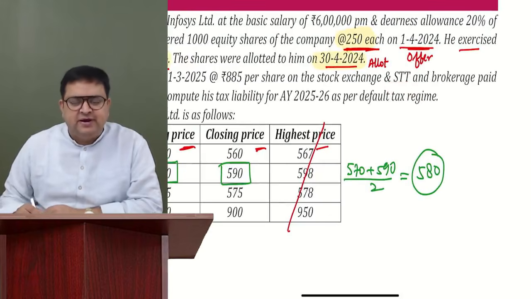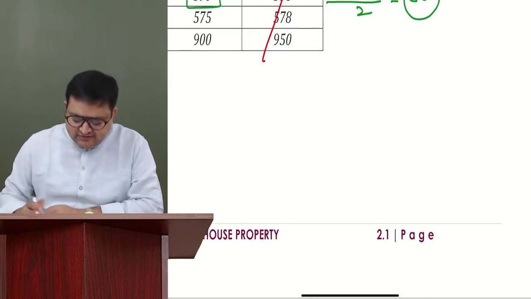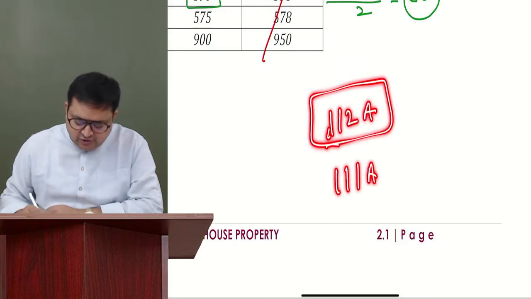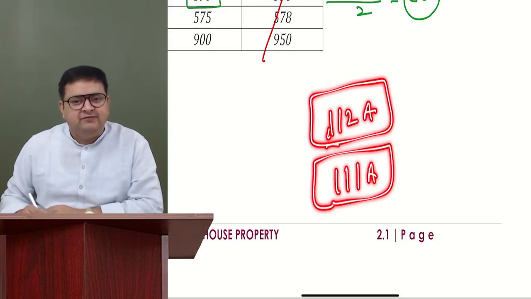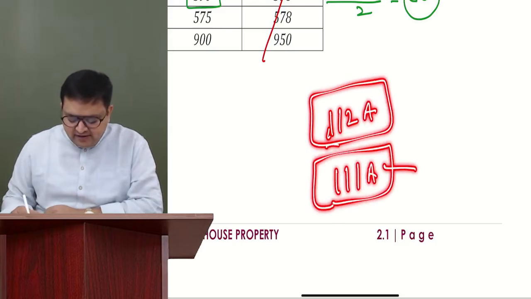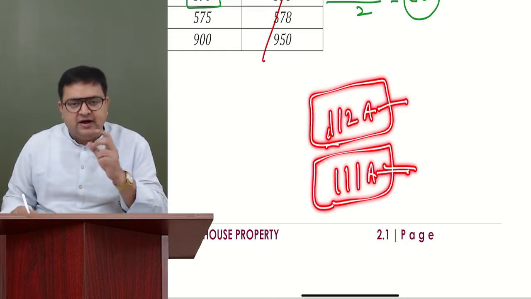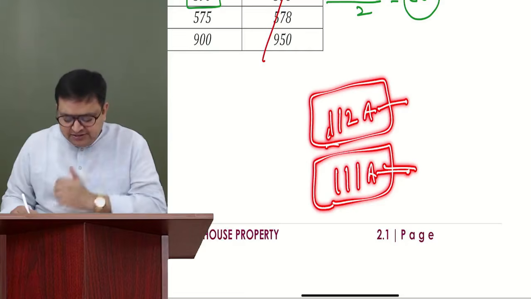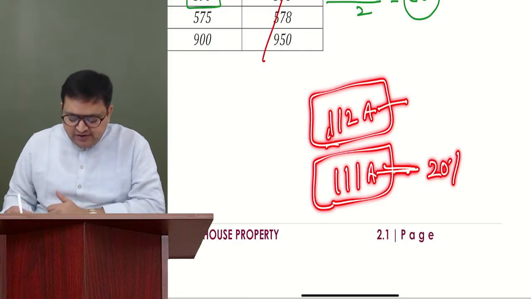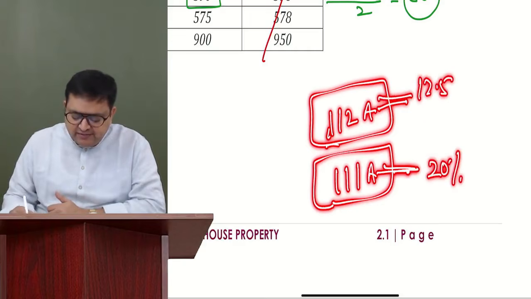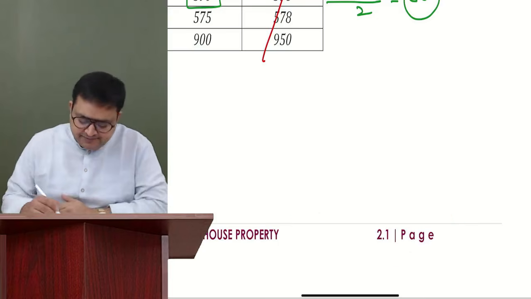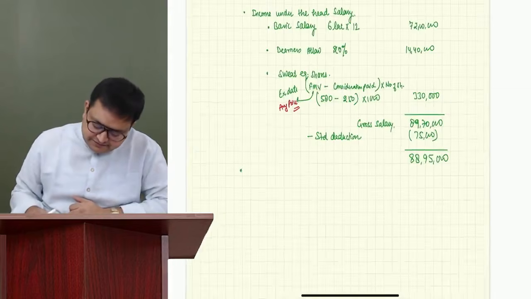Securities transaction tax is also paid. So we understand there are two sections. One is 112A, long-term equity shares, 111A, short-term equity shares. And if they are sold on the stock exchange, this is 111A, this is 112A. The tax rate is 111A today. After the budget, I will be telling you in the next to next class on capital gain that the rate has changed. So 111A is 20%, 112A is 12.5%, but here 20% would be applicable. So let us first calculate how much is the capital gain.